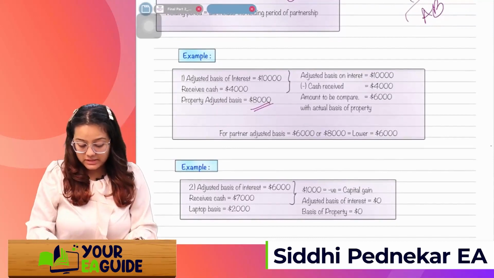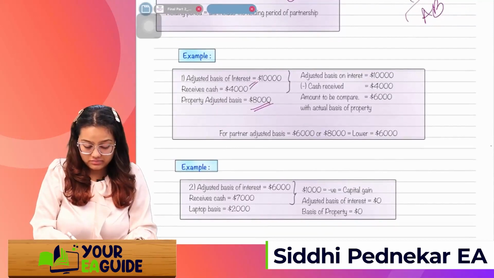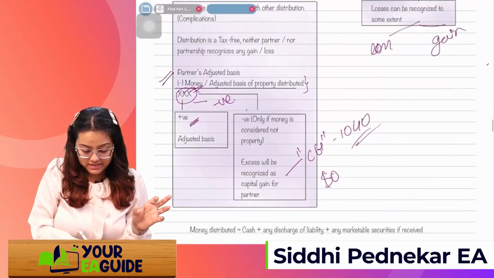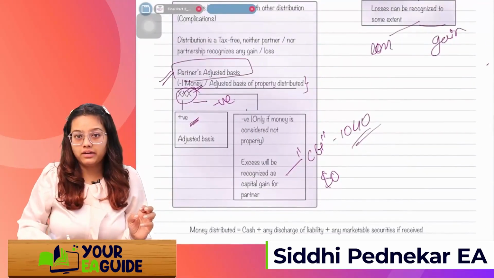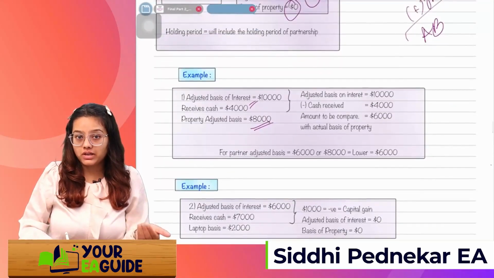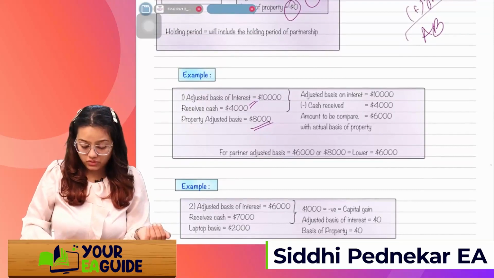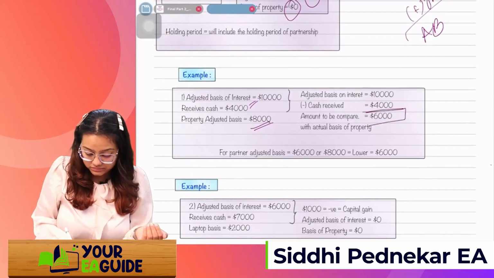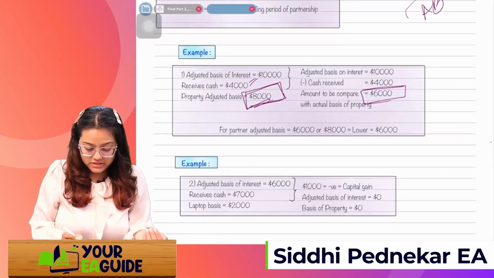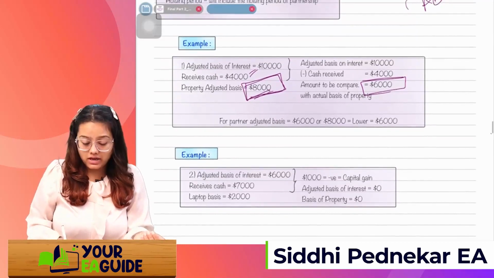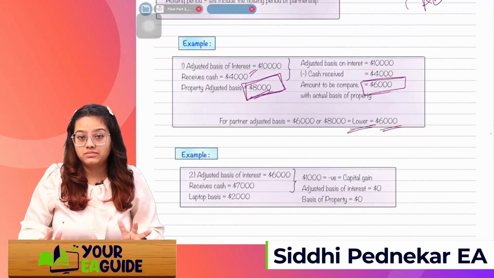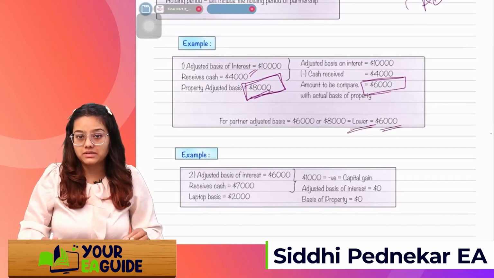So adjusted basis of interest, that is 10K. Just remember the formula we did right now. Adjusted basis of partner, here it is 10,000, minus whatever cash we are receiving, that is 4,000. This amount, 6,000, we'll compare with the adjusted basis of property, that is 8,000, and whichever is lower, we will take. 6,000 as the partner's adjusted basis.